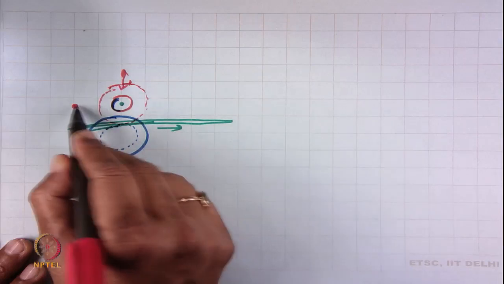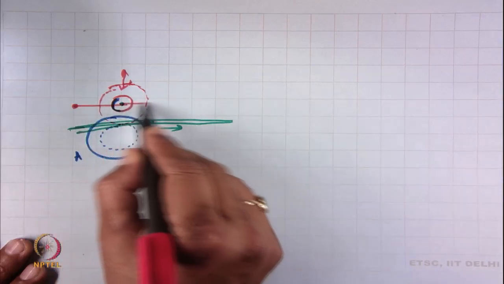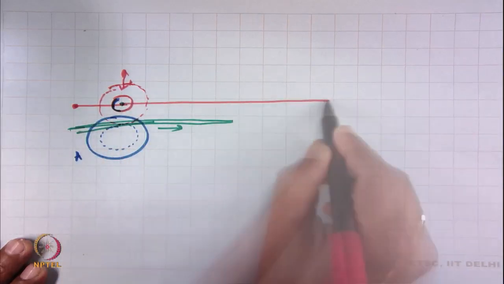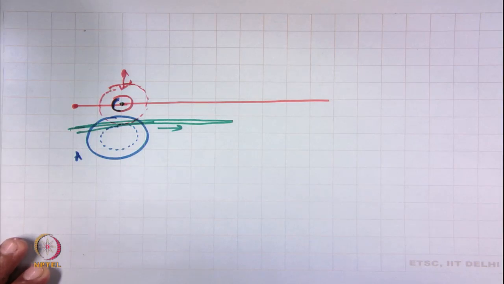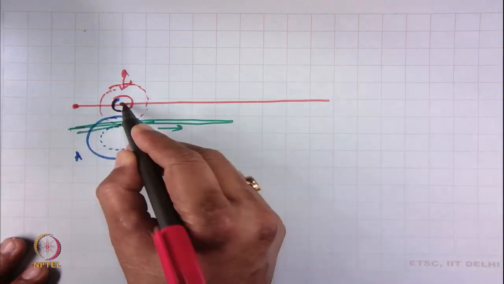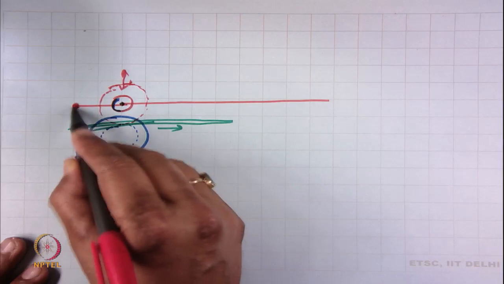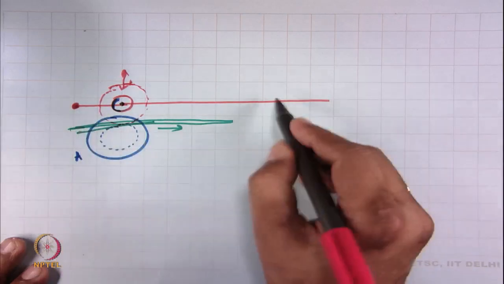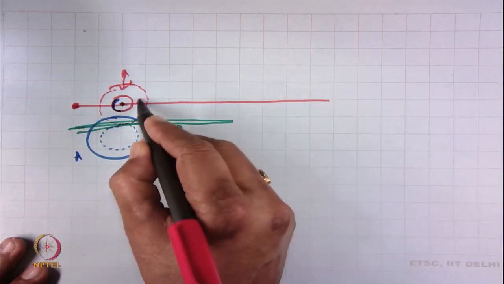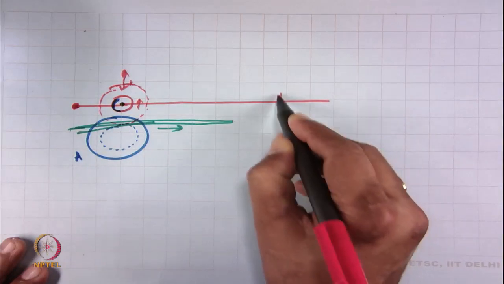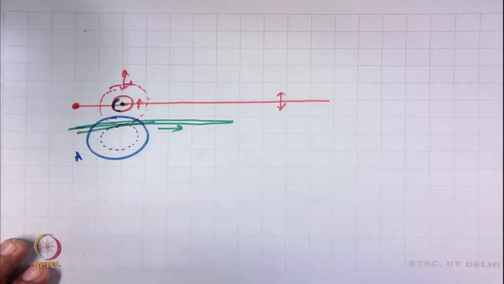This is amplified by this arrangement here, it is pivoted here, and whatever deflection is here will get magnified here.